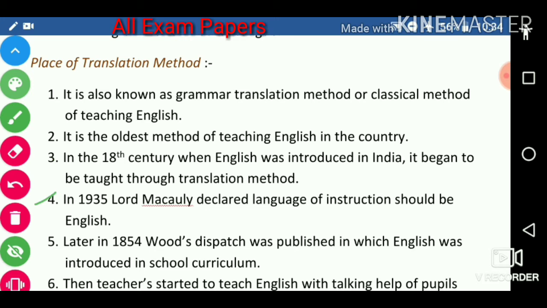Second, in 1835 Lord Macaulay declared that the language of instruction should be English. Later in 1854 Wood's Dispatch was published, in which English was introduced in the curriculum.